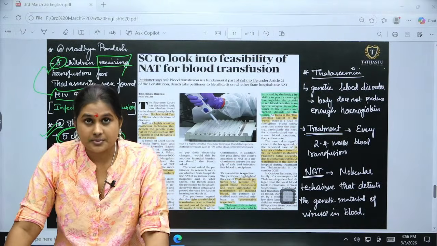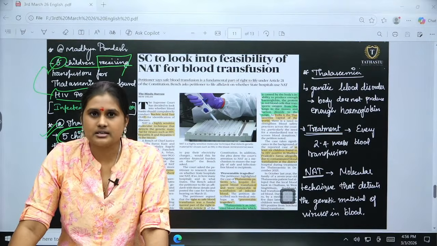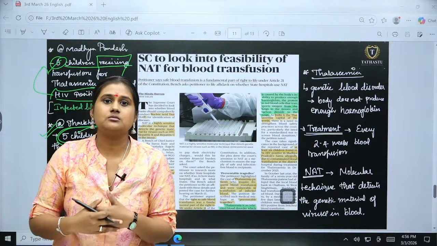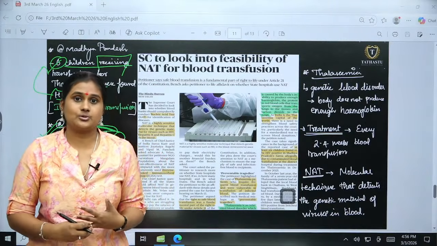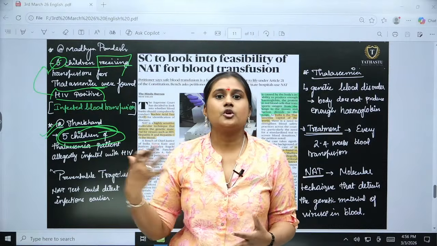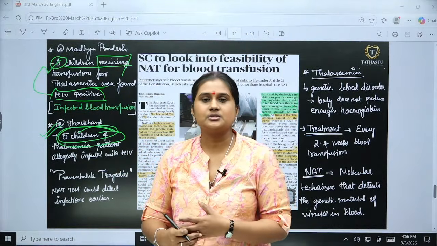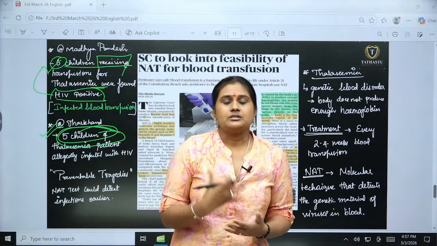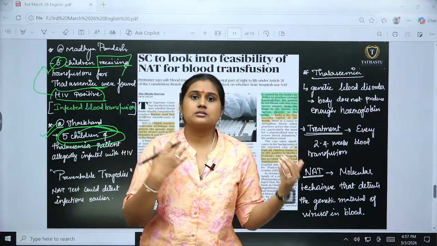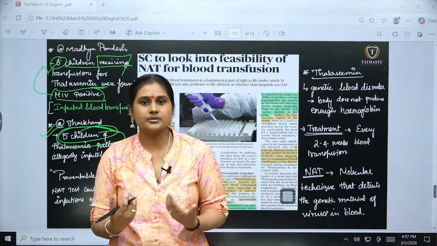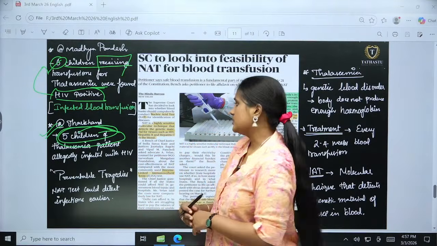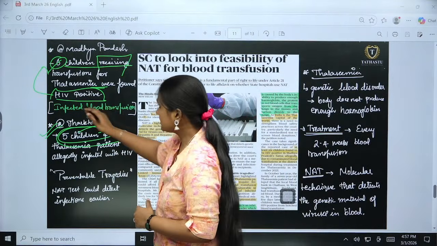Thalassemia is more common in India, and worldwide, India is the top country with the largest number of thalassemia patients. So that is one of the concerning things. So we have to focus more on public health. Public health comes under the state list, but instead of taking it from the state list to the concurrent list, the center can give more funds to state governments, which will also support federalism. Okay. So the concern is about this.